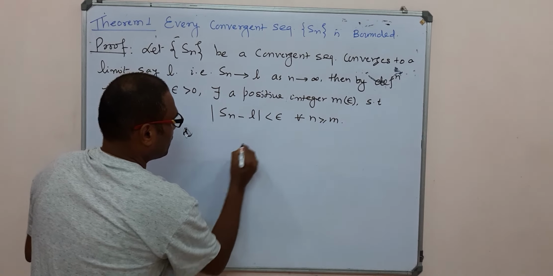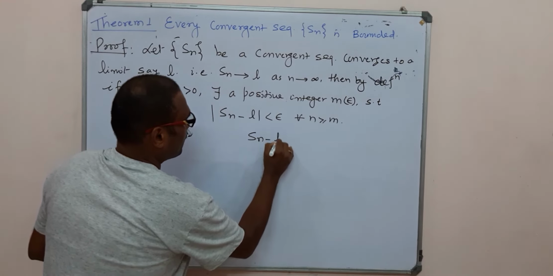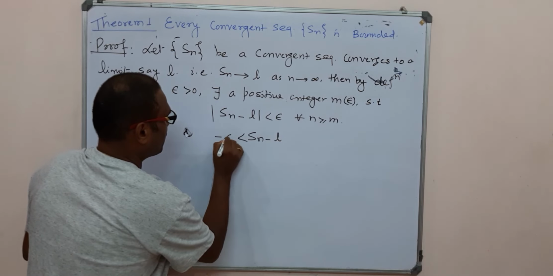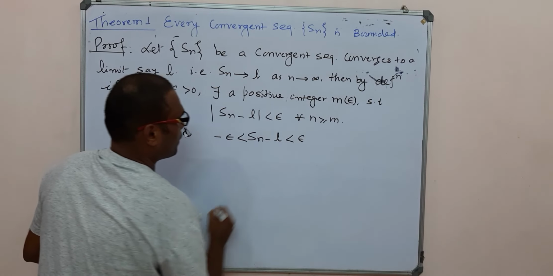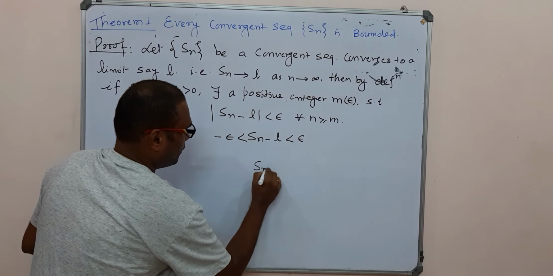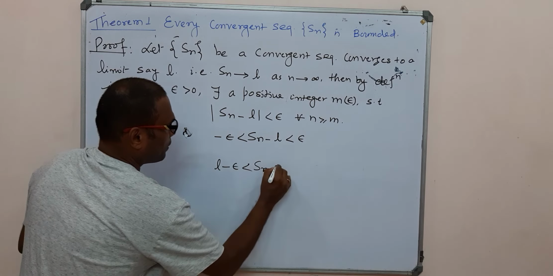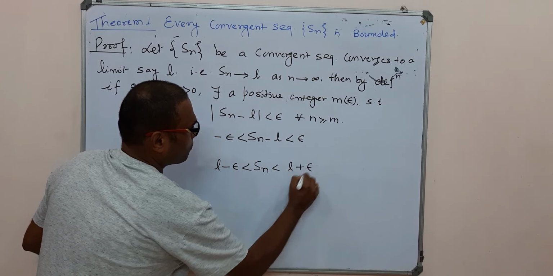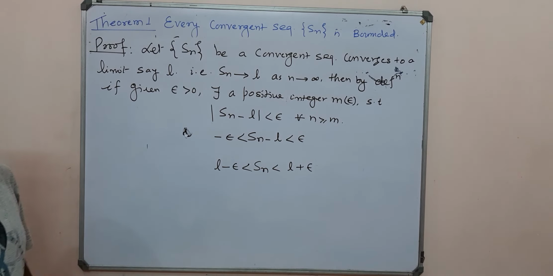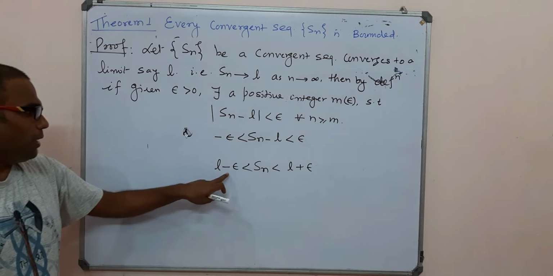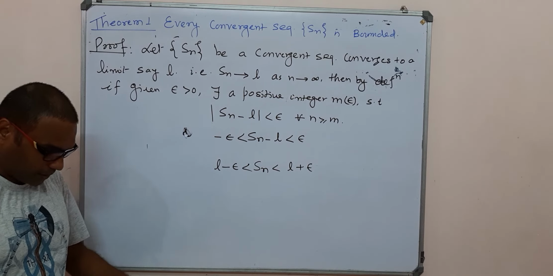Now we apply the definition of the mod here. This Sn minus L should be greater than minus epsilon but less than epsilon, or we write that Sn lies between L minus epsilon and L plus epsilon.